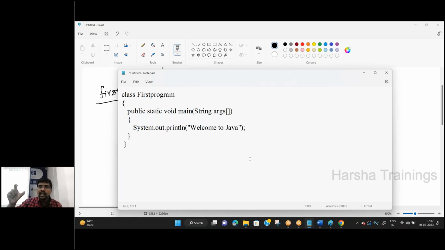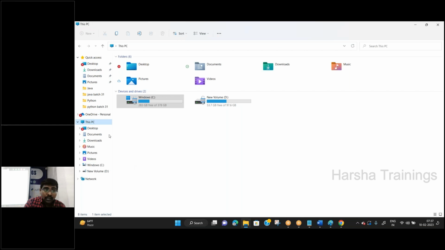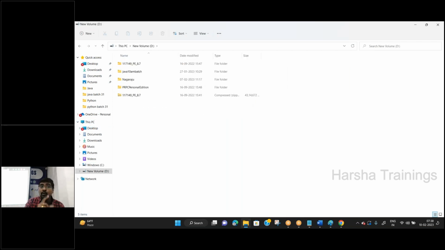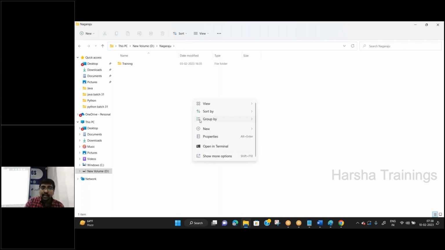Here I am creating a folder separately. In that folder, I am saving all my programs, for my future reference. For example, I am teaching Java to one batch for you, another batch also. To avoid confusion, suppose under This PC, in D drive, not in C drive, in the folder Nagaraju, for your understanding, here I am creating a folder.